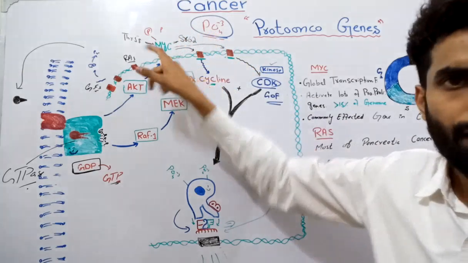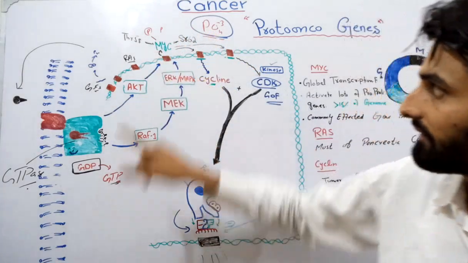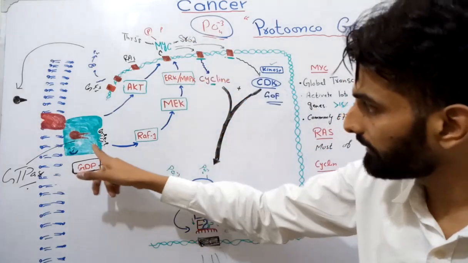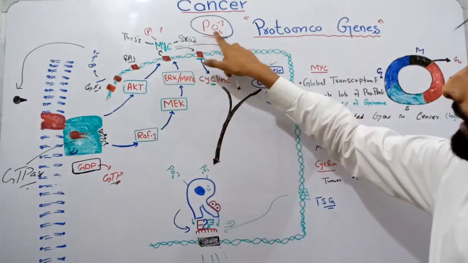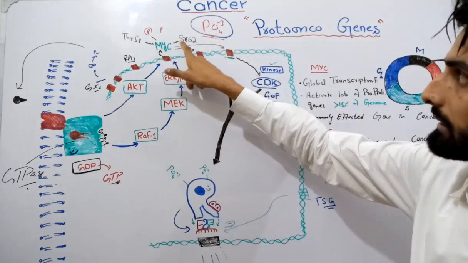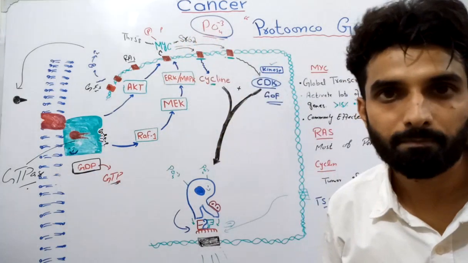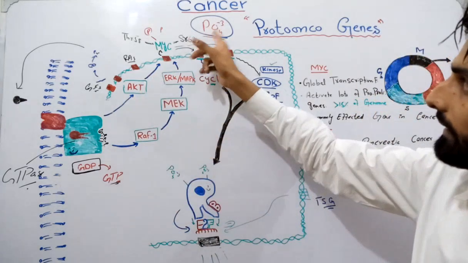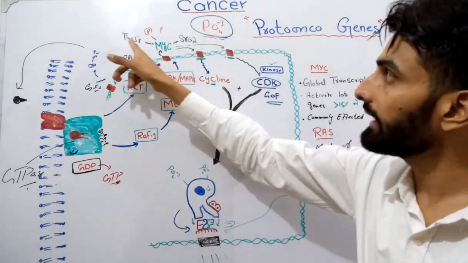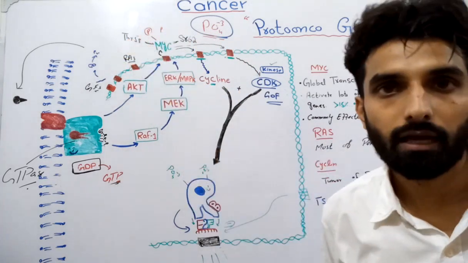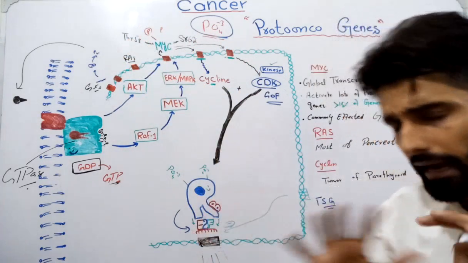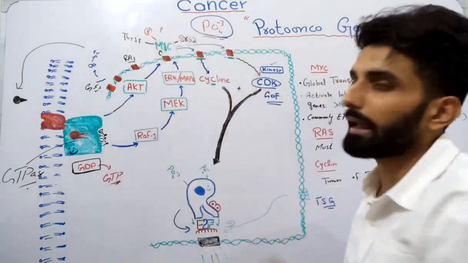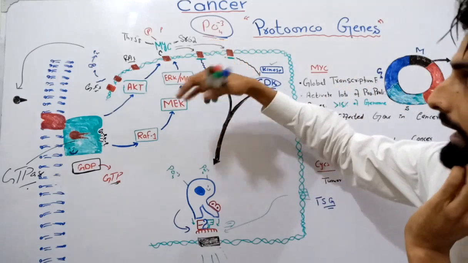It will attach this phosphate group on the serine amino acid. You know, this is a protein and it is made up of lots of amino acids. At the 62 number, the amino acid that is present is called serine. So by this pathway, the RAS protein will attach a phosphate group on serine 62. And by the AKT pathway, it will attach this phosphate group on the threonine 58 amino acid. Cutting the long story short, this RAS protein is basically activating this MYC protein by phosphorylation,